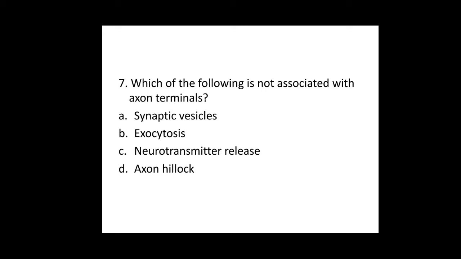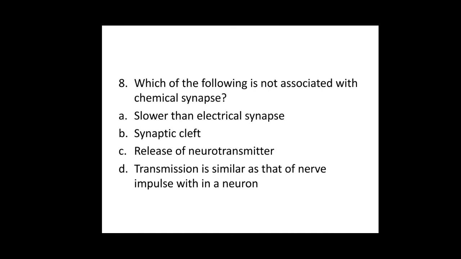So seventh question, the answer is option D. Eighth one, which of the following is not associated with chemical synapse? Option A, slower than electrical synapse. Yes, it is correct, because electrical synapses are faster and chemical synapses are slower.